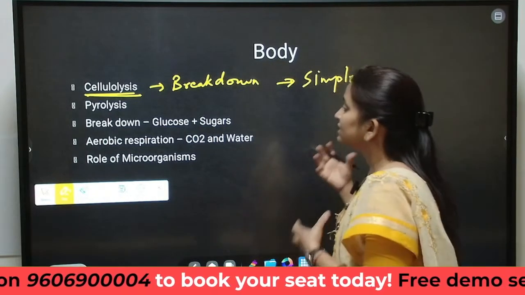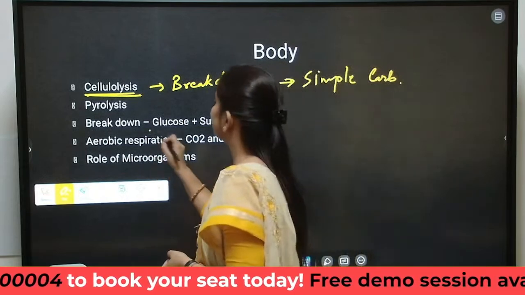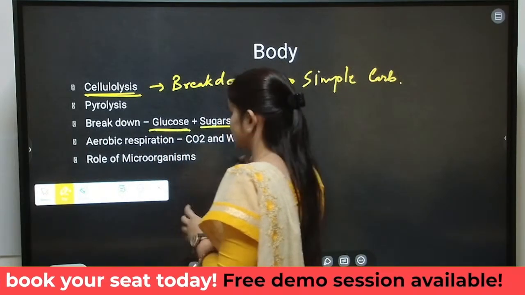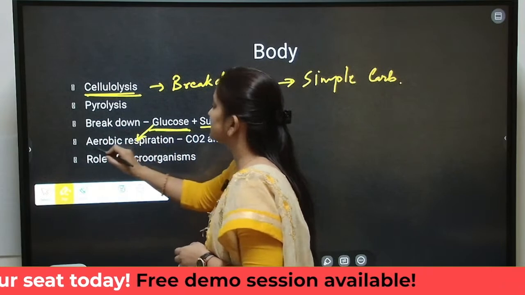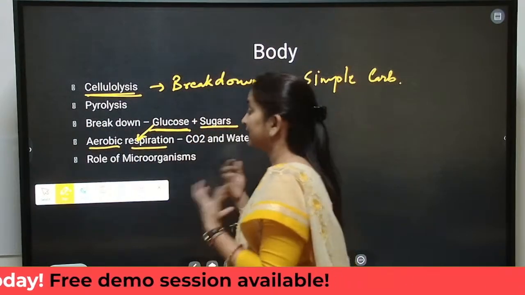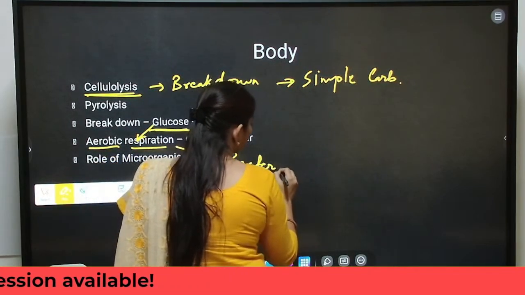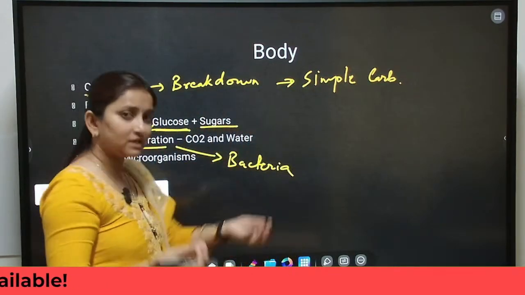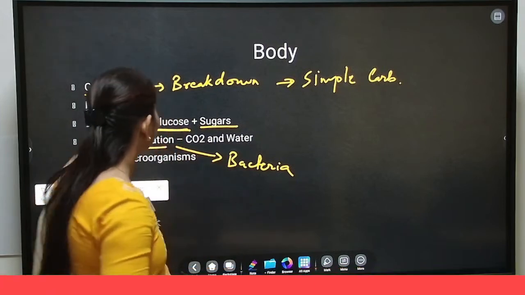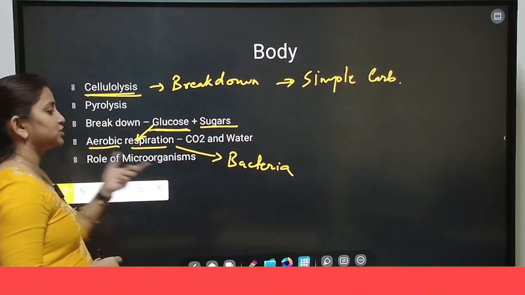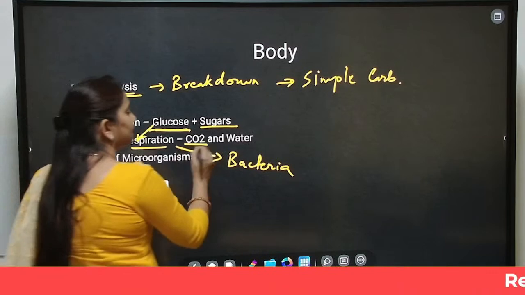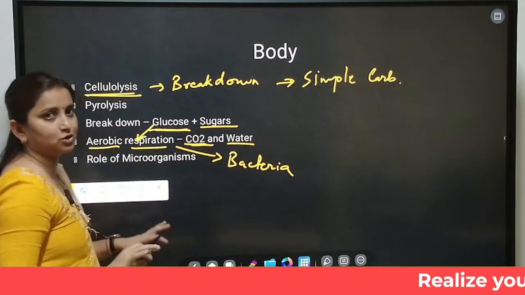This simple carbohydrate ultimately leads to the formation of glucose, and this glucose is consumed by aerobic respiratory bacteria. There are certain bacteria that undergo aerobic respiration, which means they consume oxygen. This aerobic respiration of the bacteria releases carbon dioxide and water. So this is the natural process.